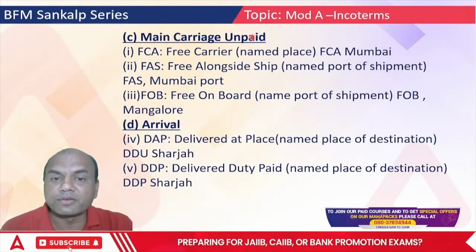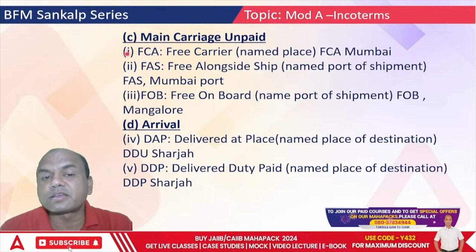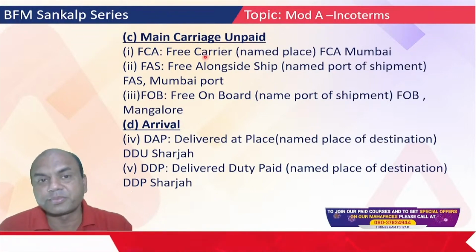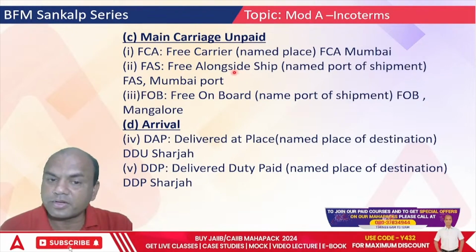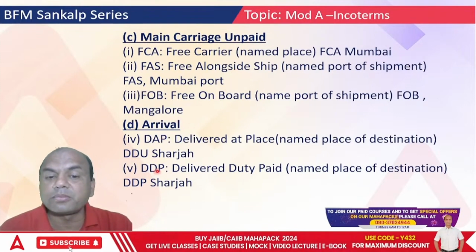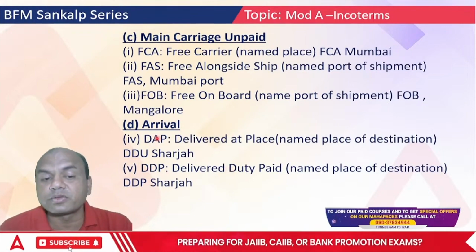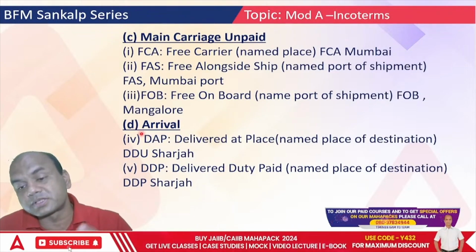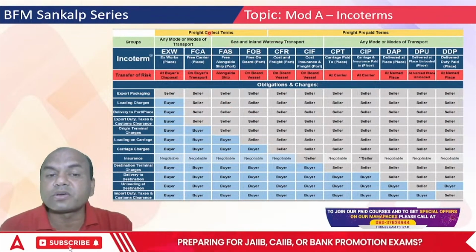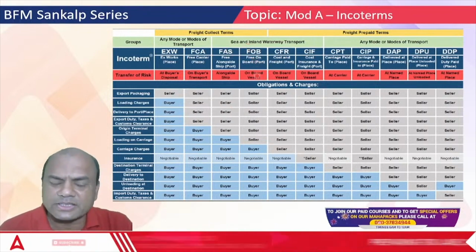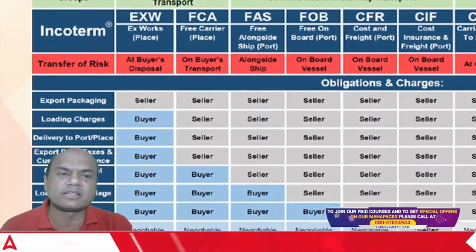Main carriage unpaid. Unpaid means the carriage is not paid. FCA, FAS, FOB. FCA is related to railways or road. FAS and FOB are generally related to ship. Arrival: DAP and DDP, delivery at place and delivery duty paid. So arrival means at the importer side. I have given the responsibility for each of the seller, the same thing which I discussed, just given in detail here. Details means where the responsibility is, for your reading basically.